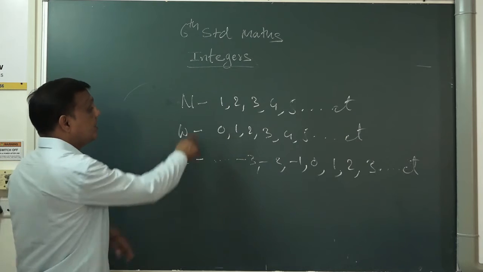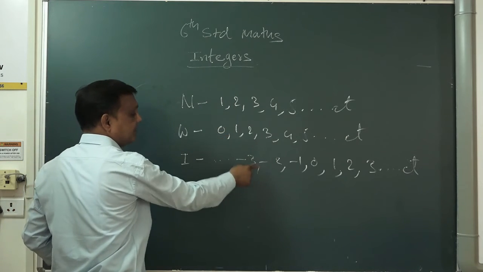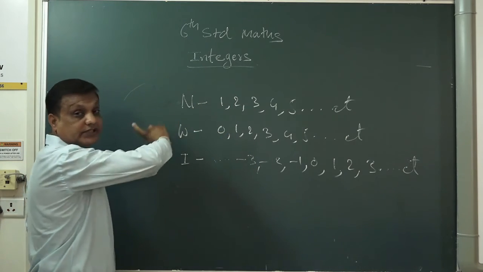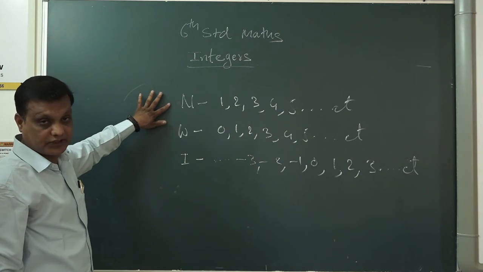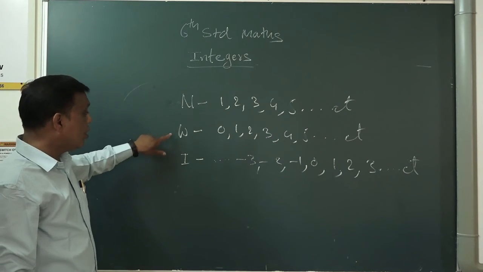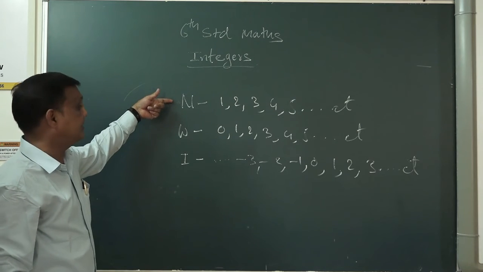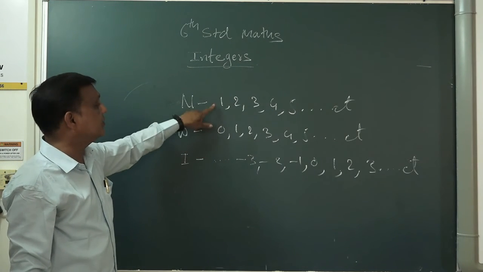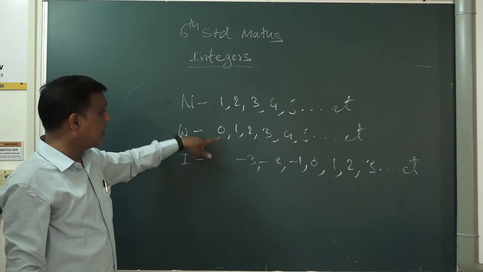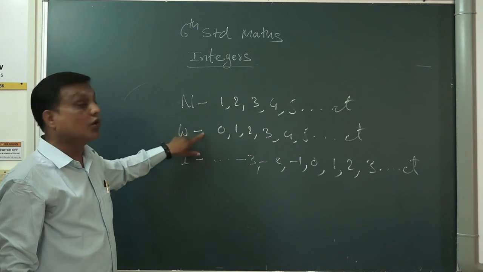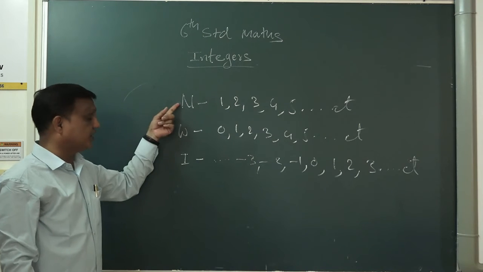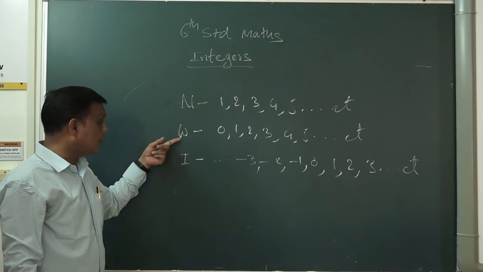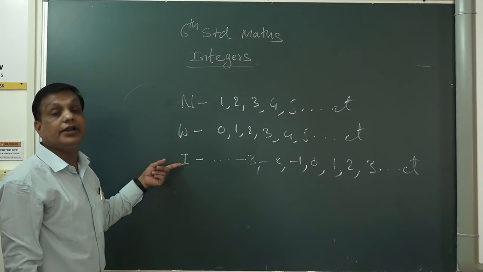इसे अपन natural number भी बोल सकते हैं, whole number भी बोल सकते हैं, integer भी बोल सकते हैं. क्योंकि ये जो नंबर है इसमें भी present है, इसमें भी present है, इसलिए अपन इसे कुछ भी बोल सकते हैं. अभी whole numbers को अपन natural number नहीं बोल सकते क्योंकि यहाँ पर 0 है, यहाँ पर 0 नहीं है. Here is 0 and here is no 0, so you cannot say whole number to natural number. Okay dear? But you can say whole numbers to whole number also and integers also.